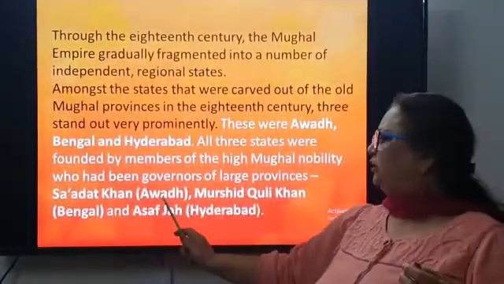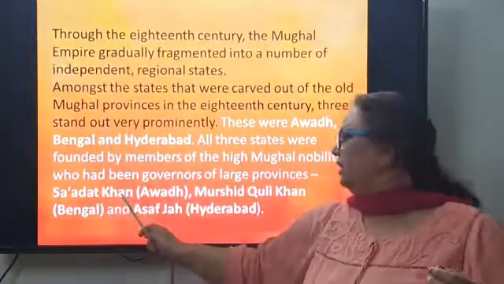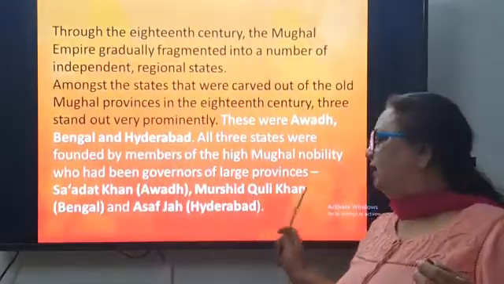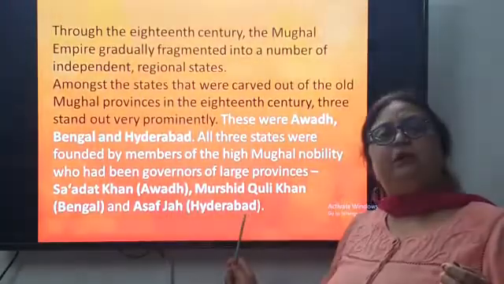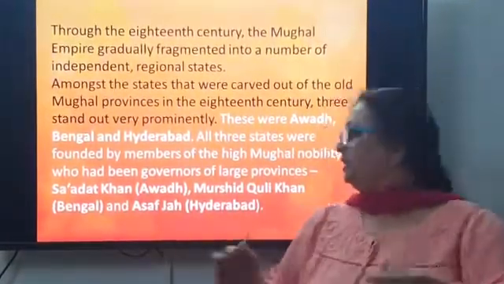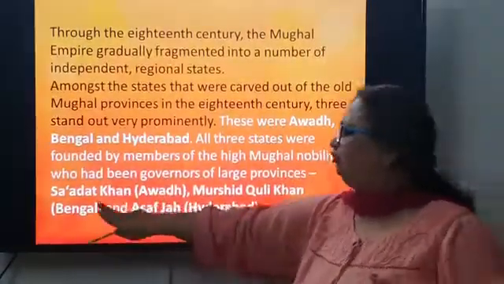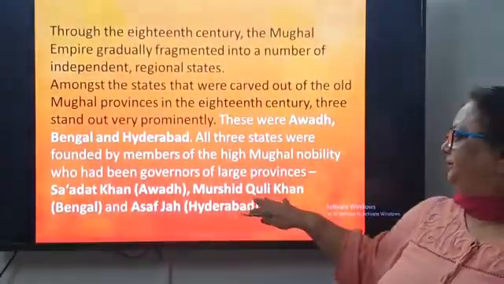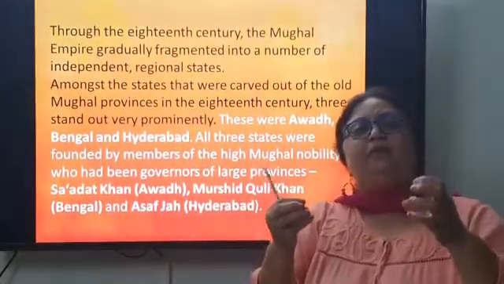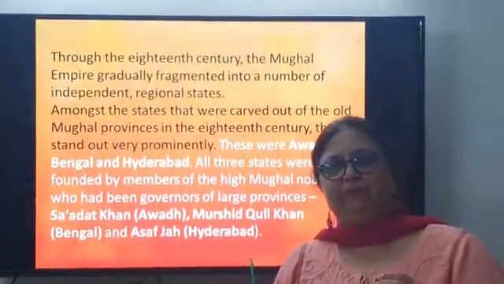Awadh was founded by Saadat Khan. Bengal was founded by Murshid Quli Khan. Asaf Jah made Hyderabad his kingdom. Now these kingdoms, Hyderabad, Bengal and Awadh, were basically major important provinces of the Mughal empire.